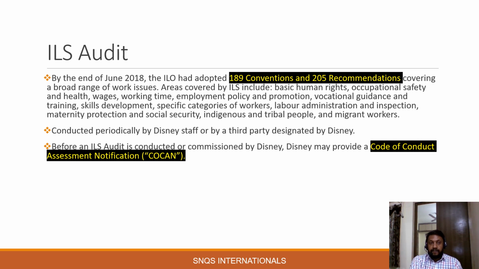So this audit will be conducted in all the units, that is, all the facilities where the Disney branded products are manufactured. And before an audit is conducted or commissioned by Disney, Disney may provide a code of conduct assessment notification, that is a COCON.